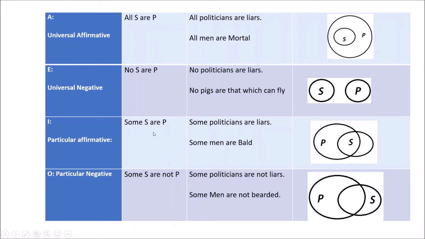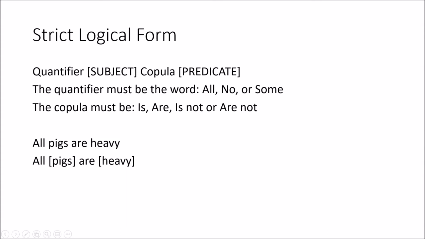Okay, some S are P, so some politicians are liars. So we've got some of S belonging to the group, but we're not sure about all of S. There's a bit of an overlap there. And then we have, some men are not bearded. Some men don't have beards. There's this group of men and a group of things with beards. Okay, maybe lions are in there as well. And then we've got this little s to denote that some men do not have beards. Okay, so that table, I don't want to spend too much time talking about that. We're going to dwell on that a little bit more later.